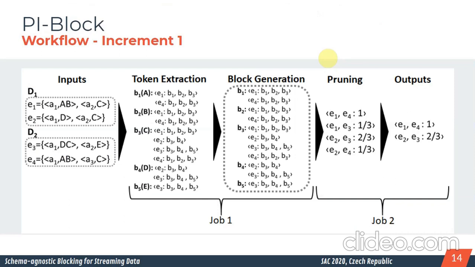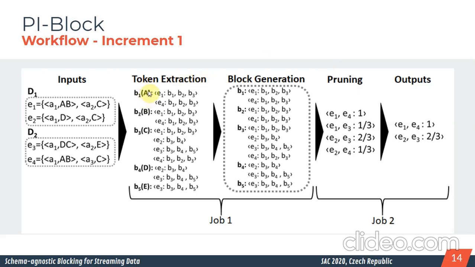Okay, first, the workflow of PI-Block is split into two Spark jobs. The idea here is, we have inputs, entities provided by data source 1 and data source 2, and using the token extraction, we have the blocks based on the tokens.